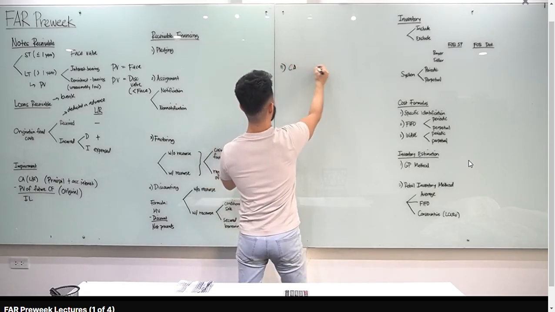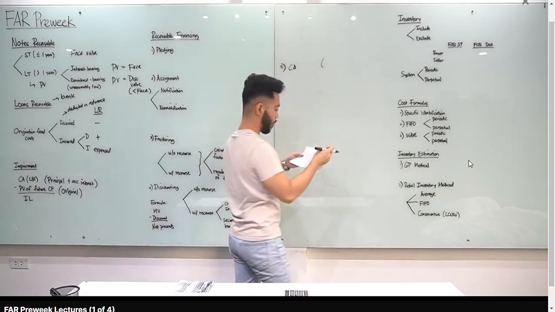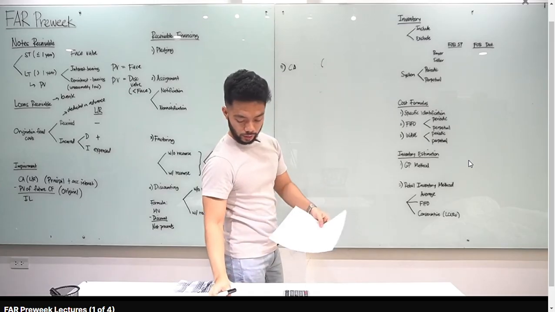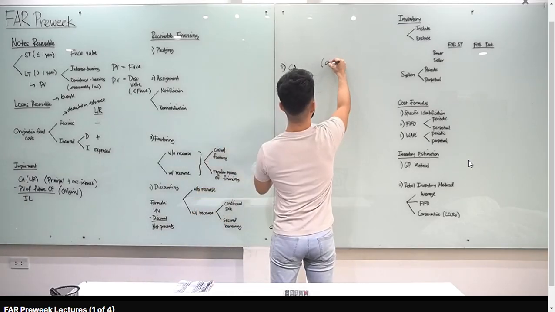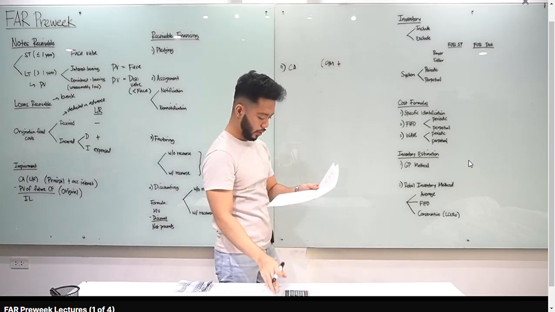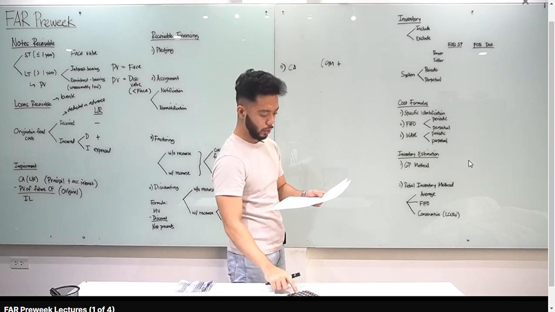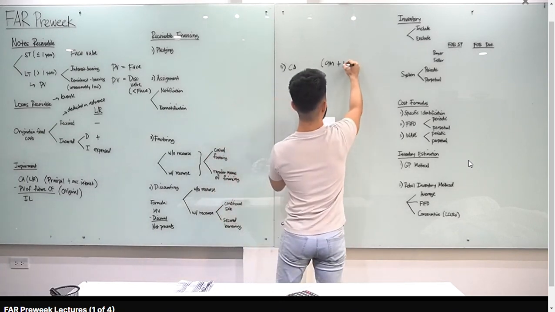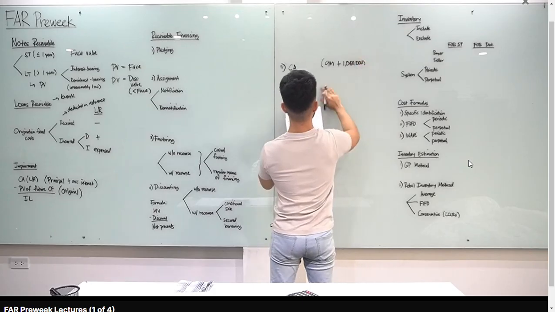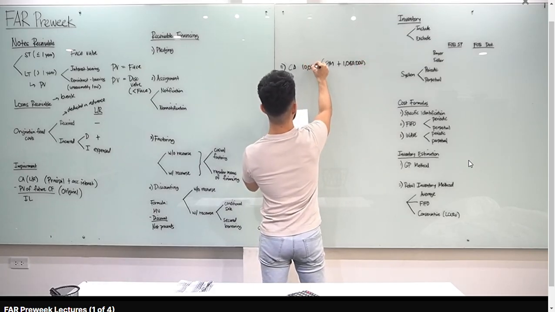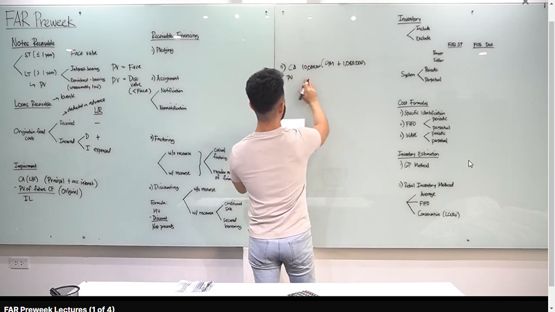Okay, so carrying amount natin, how much yung principal natin dito, class? Principal natin is 9 million. So 9 million, and then plus accrued interest. Accrued interest natin for isang taon lang, 9 million times 12%, that is 1,080,000. So 9 million plus 1,080,000, our carrying amount is 10,080,000. Compare natin yan sa present value of future cash flows.